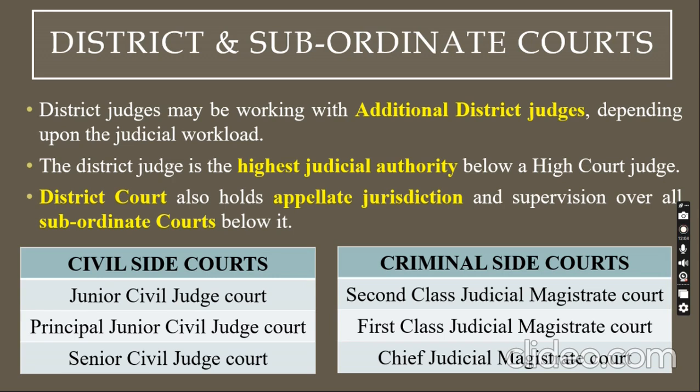Now even below that, you see civil side courts and criminal side courts. Looking at the civil side, there are many different types of courts: the junior civil judge court, the principal junior civil judge court, and last is the senior civil judge court. And on the criminal side, we have the second class judicial magistrate court, the first class judicial magistrate court, and the chief judicial magistrate court.